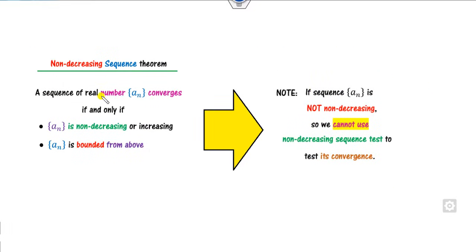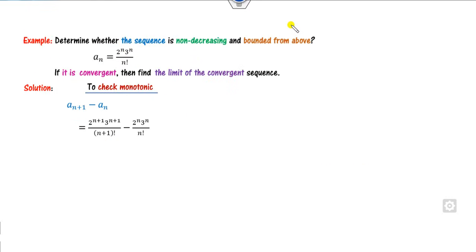Remember that once you are proving here, if the sequence is not monotonically increasing, then you can't apply this test. If either of these conditions is not satisfied, or most precisely, if this condition is not satisfied, then you are unable to apply this non-decreasing sequence test. Fine. Then in that case you have to apply the type 1 for that. For example, here you can see, if I consider this sequence, it can also be written, I can combine them, as 6 raised to power n over n factorial. That's the same thing.